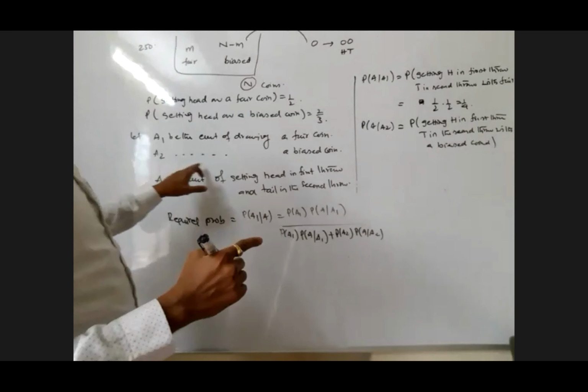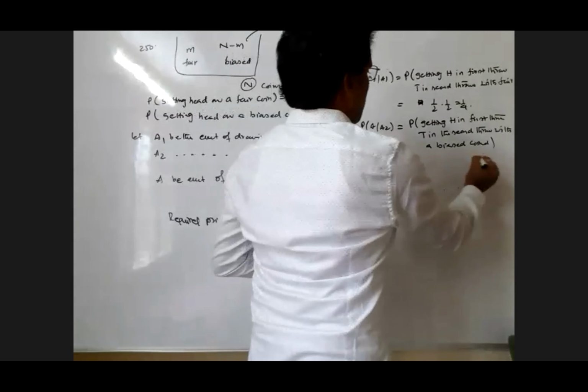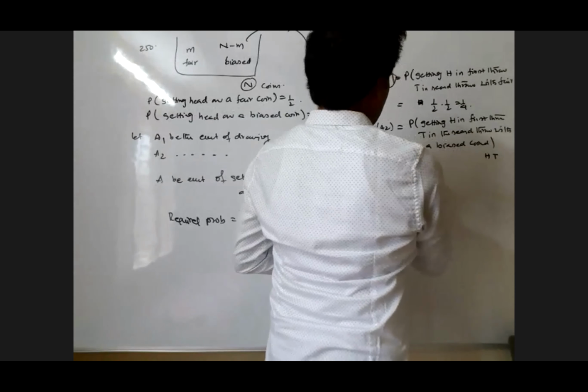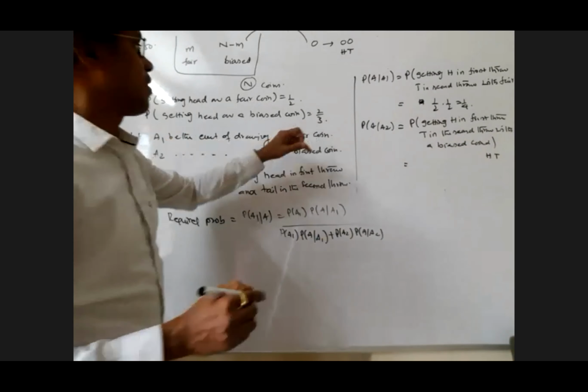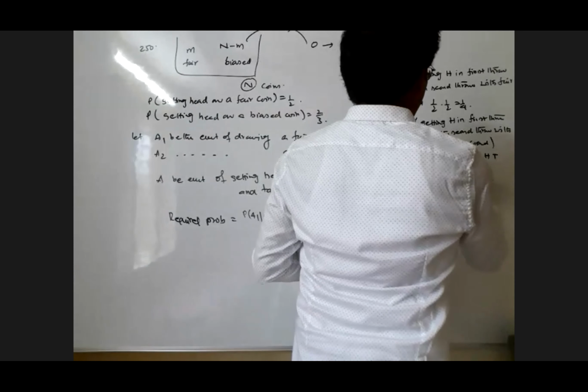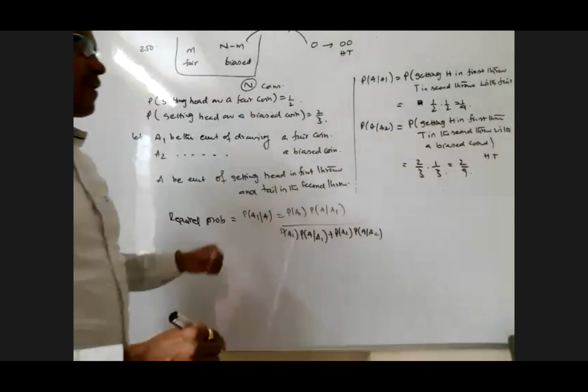Probability of getting head with the biased coin is 2 by 3. What is the probability of getting tail with the biased coin, my dear? 1 by 3. No need to explain, because the probability of getting head plus the probability of getting tail is 1, so the probability of getting tail is 1 minus 2 by 3, that is 1 by 3. That comes out to 2 by 9.